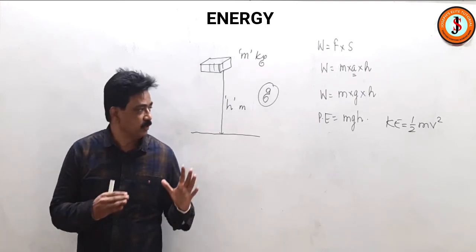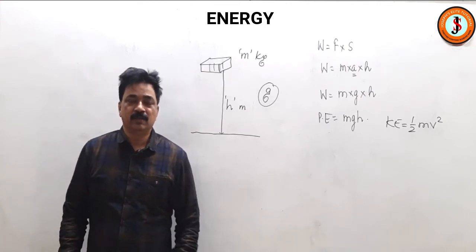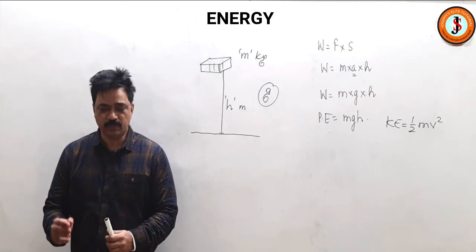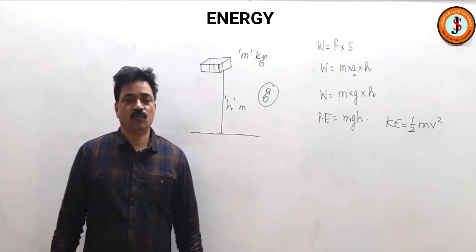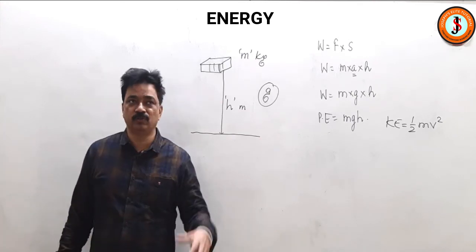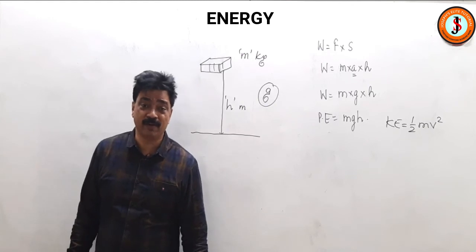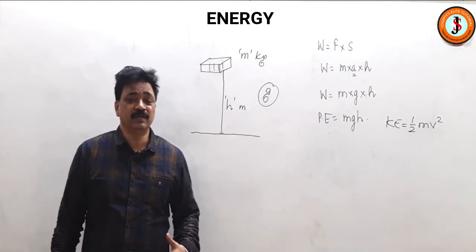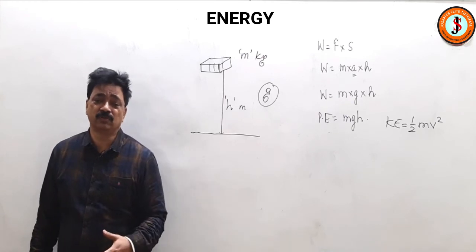So we have understood about energy, potential energy and mechanical energy. There are a few questions which may be asked suddenly.